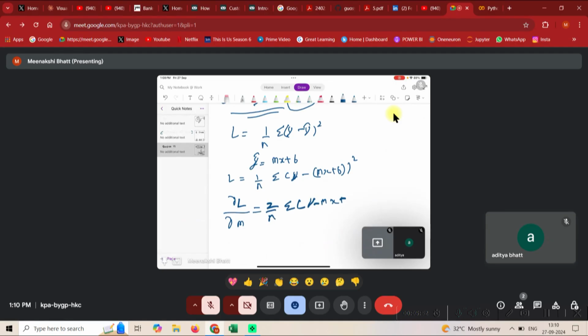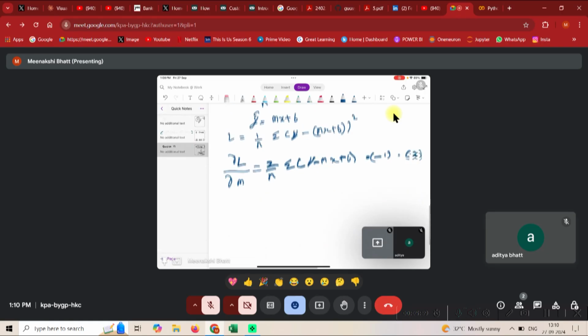Then what we need to understand is the rate of change of loss with respect to m. So guys, first of all, you will have this derivative as 2 by n times y minus (mx plus b), and then a minus 1 and an x. So guys, if you don't know how to do these kinds of derivatives, again as I said, you can skip it, but essentially you should know it, but it's okay if you don't know it as well. You will be able to work without derivatives as well in the organization, but as I said, if you want to go towards a role that requires deep thinking, you need to know all these things, and again this is the base of it.